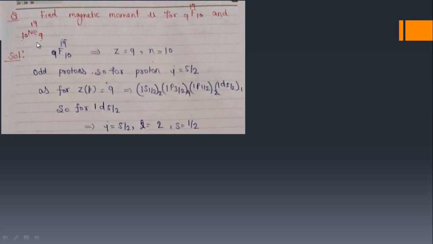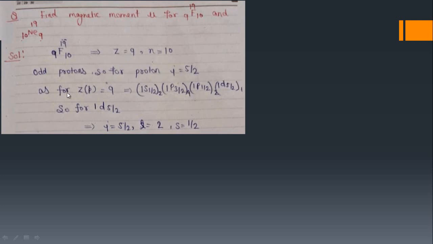Your next problem is from nuclear physics. Find the magnetic moment mu for 9F19 and 10Ne19. To calculate the magnetic moment, first we need to find out the proton number and neutron number. For fluorine, Z is 9 and N is 10. So we have to find the term for the odd proton, because the protons are odd.